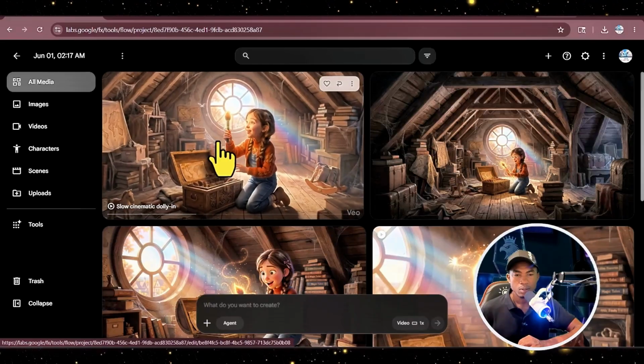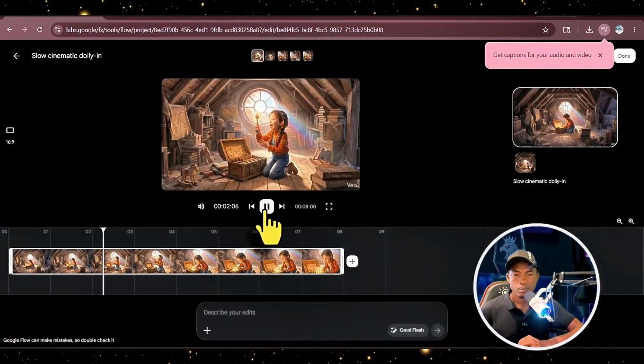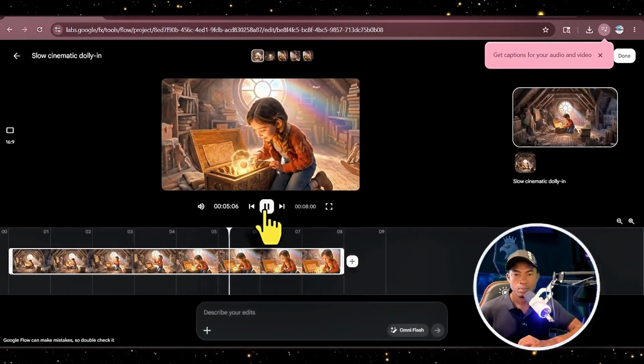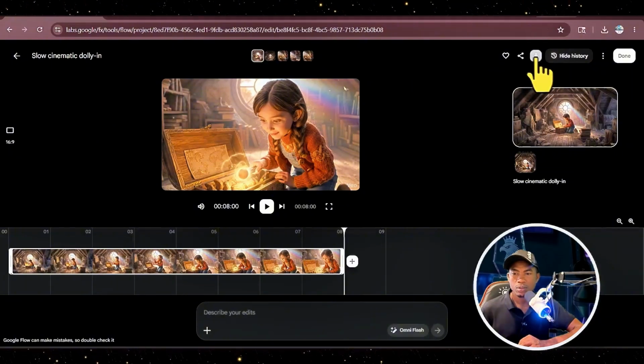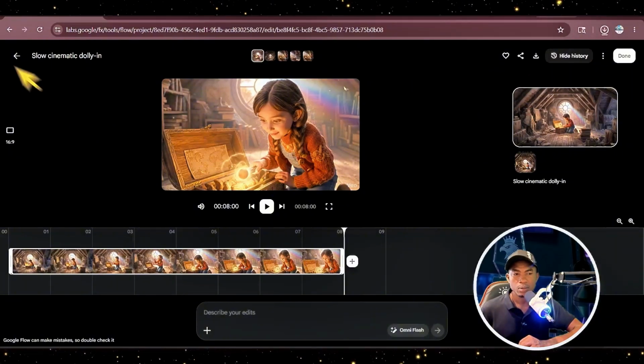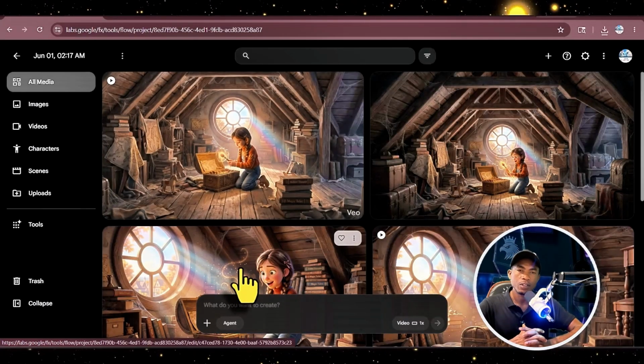So let's look at this one also. Wow! Look at this! It's magic! Okay, so if you're okay with this one also, you click here to download and the process continues. You have to follow this procedure to generate all your video scenes.